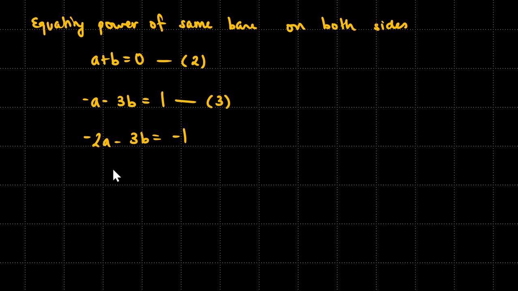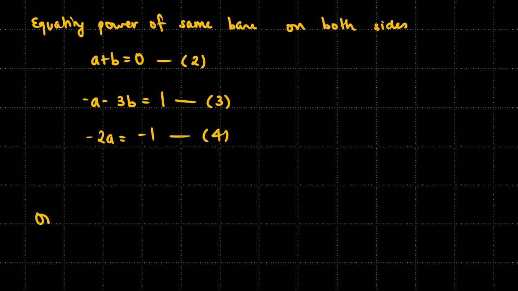So minus 2a must be equal to, wait a second, let me pause the video, I'm actually confused. Okay, I checked it out, it's right. It's minus 2a must be equal to minus 1. I did not see the minus 1. I thought this was a 0. I was thinking, how can it be 0? So it's minus 1. So this will be our equation number 4.